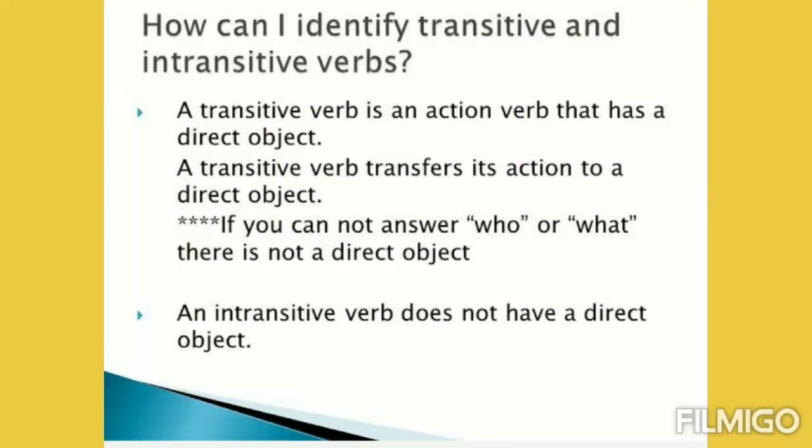Now, how can I identify whether it is transitive or intransitive? First point, the transitive verb always has a direct object in it. And what is a direct object? The direct object is that noun or pronoun which answers who or what. Make sure it answers who and what. An intransitive verb does not have a direct object.